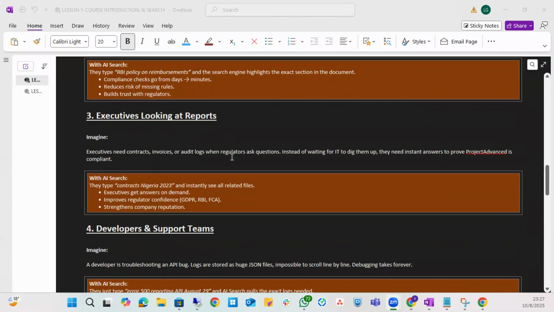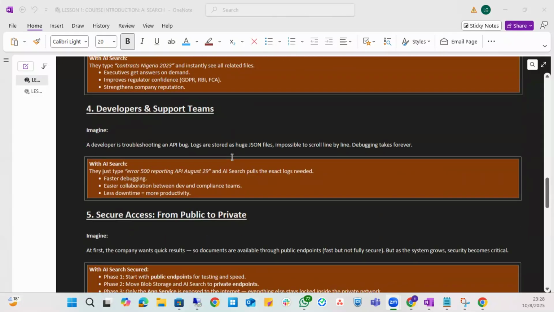Cool. What is the next problem? Number 3, executives looking at reports. So executives need contracts, invoices, or audit logs when regulators ask questions. Instead of waiting for IT to dig them up, saying, I'm going to bring these things to you next week, oh yes, sir, I will do it in 3 days, or you'll have it in 2 days, they're going to get it right now without any human intervention. So with AI search they type contracts Nigeria 2023 and instantly see all related files. Executives get answers on demand, which improves regulator confidence. This is the solution you've been hired to design.